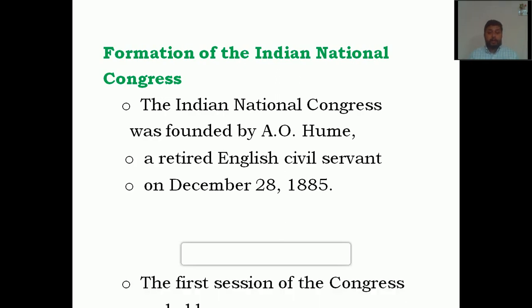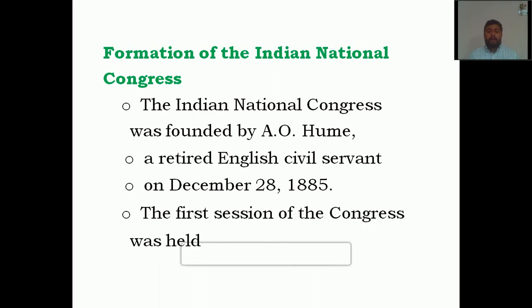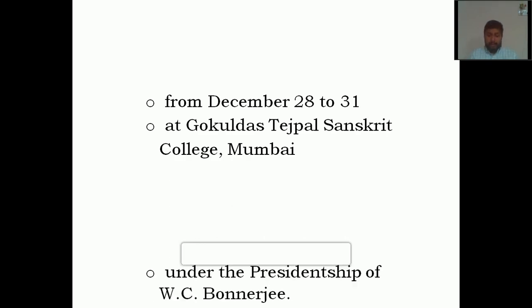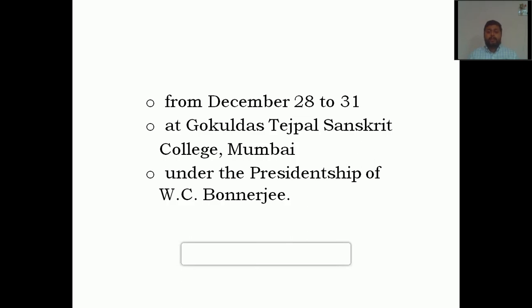of the Indian National Congress. The first session of the Congress was held from December 28th to 31st. So it was almost two to three days of conference, and it was the first session of the Indian National Congress, and it took place at Gokuldas Tejpal Sanskrit College, Mumbai. It was the venue where the first Indian National Congress meeting took place. It was under the presidency of W.C. Banerjee. W.C. Banerjee was the first president of the Indian National Congress. Under his leadership, the first meeting took place.